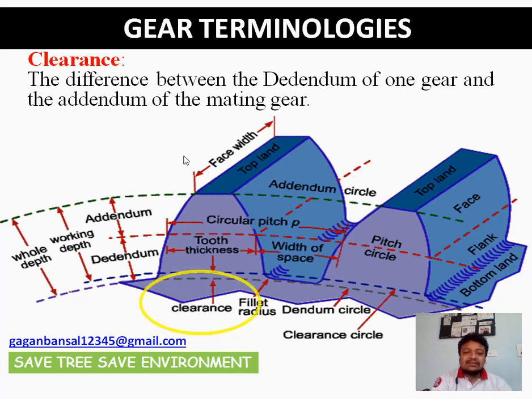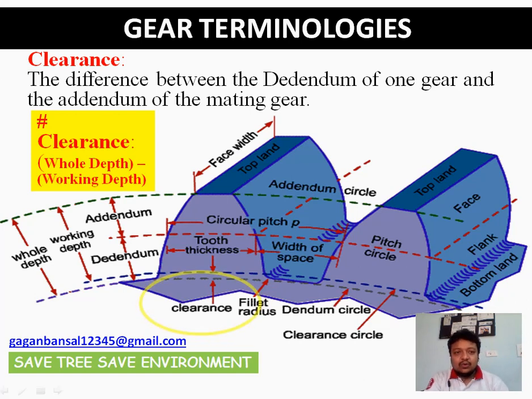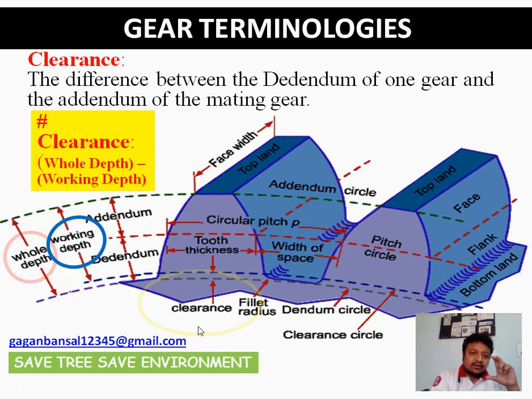In this figure, this is the clearance, and clearance is whole depth minus working depth. This is the whole depth, and this is the working depth. The radial difference between the two is termed clearance in many books. It is also a mathematical way of determining the clearance: when we subtract the working depth from the whole depth, we get the clearance.